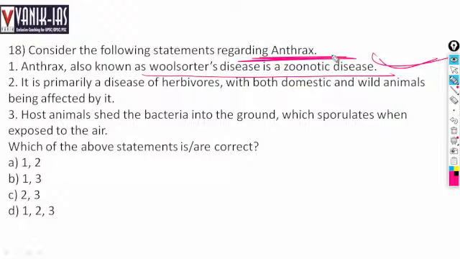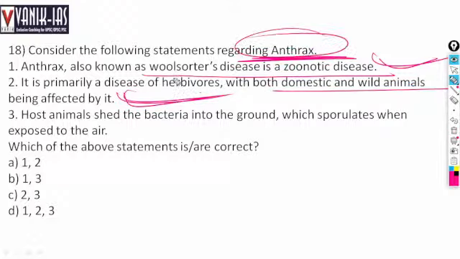It is primarily a disease of herbivores, with both domestic and wild animals being affected by it. Yes, both domestic and wild animals are affected by anthrax. Domestic animals means cows and cattle, and wild animals, especially those that are herbivores, are also affected.